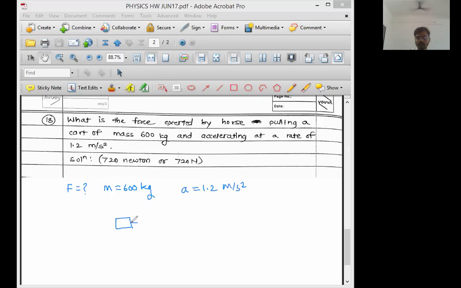This is the cart. This is the force acting on the cart. Who is applying this force? This force is being applied by the horse. The horse is applying the force on this cart. What is the mass of the cart? It is 600 kg, and this cart is accelerating at a rate of 1.2 meter per second square. Tell me which equation to be used. Force, mass, acceleration. Which equation is to be used? Fast. Reply to me in the chat box.